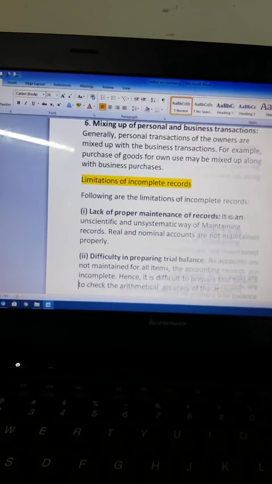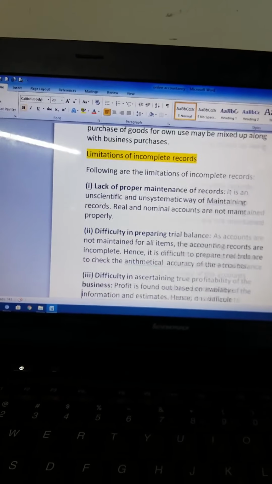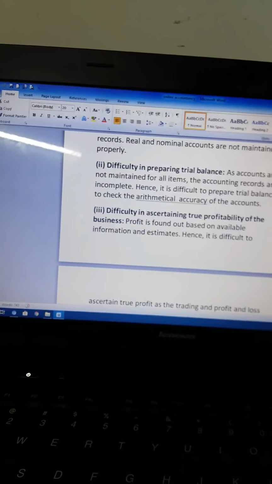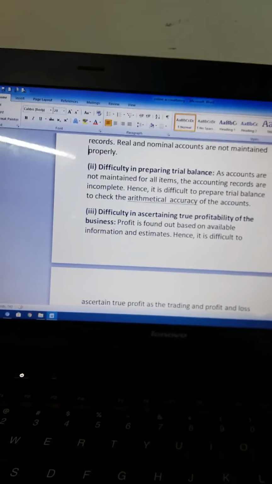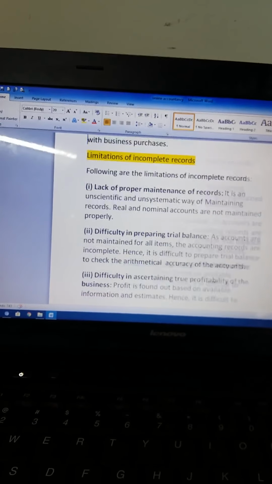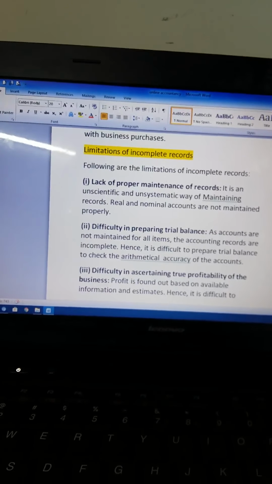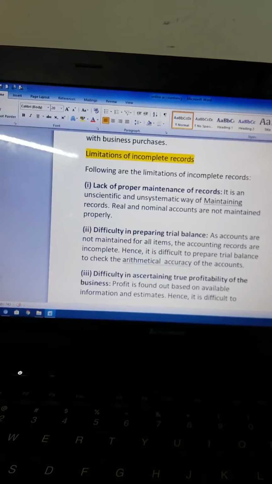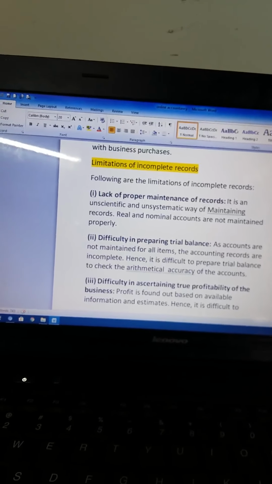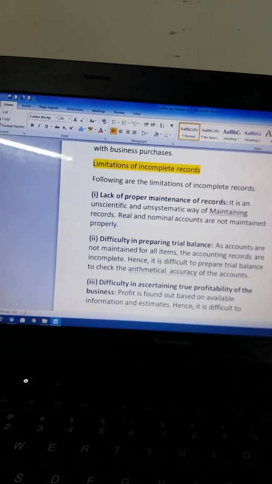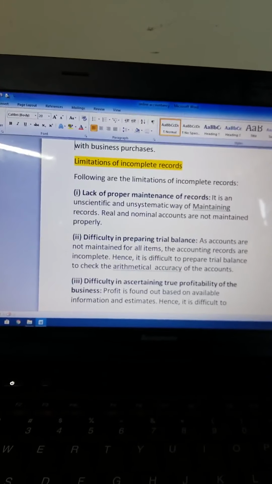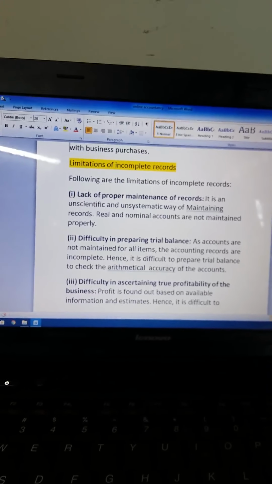Now we are going to see the limitations of incomplete records. What are the limitations? These are the following limitations. First one is lack of proper maintenance of records.